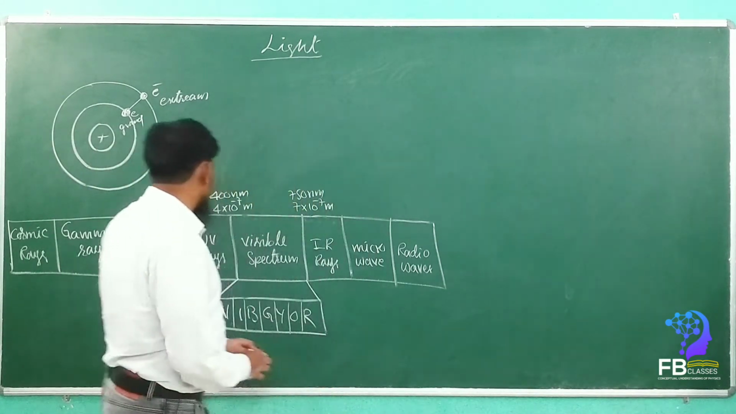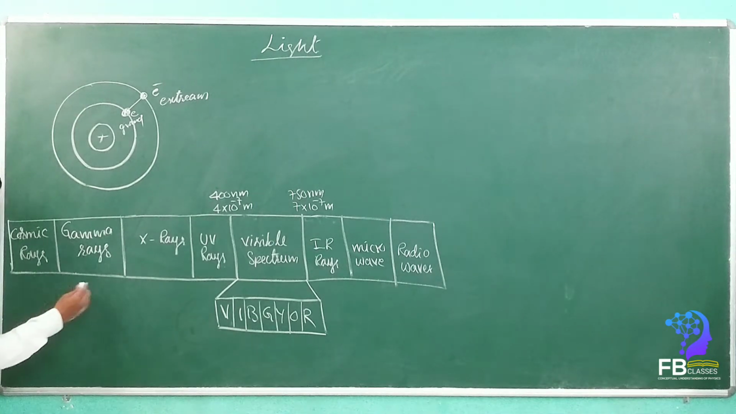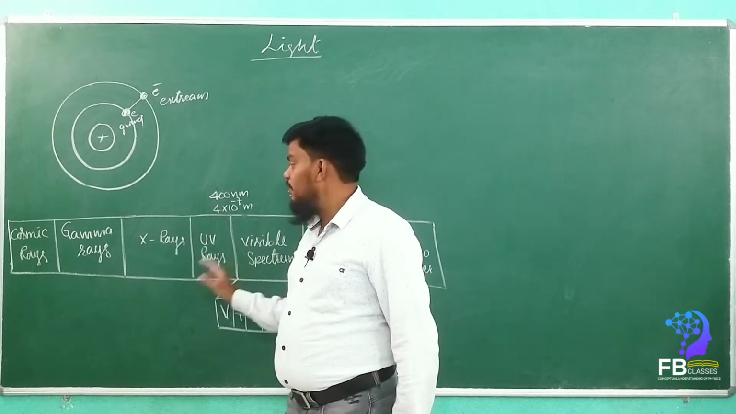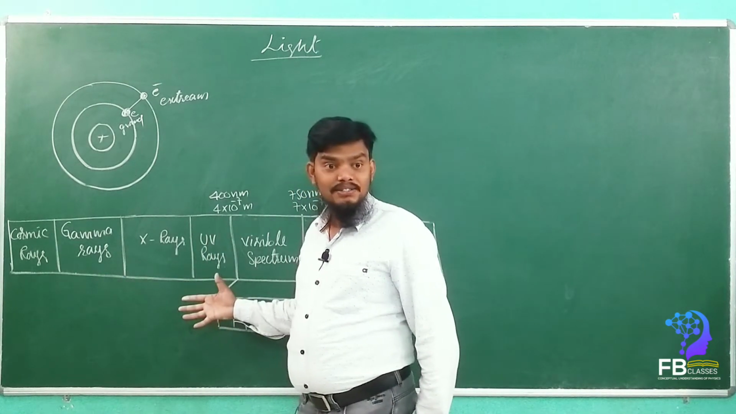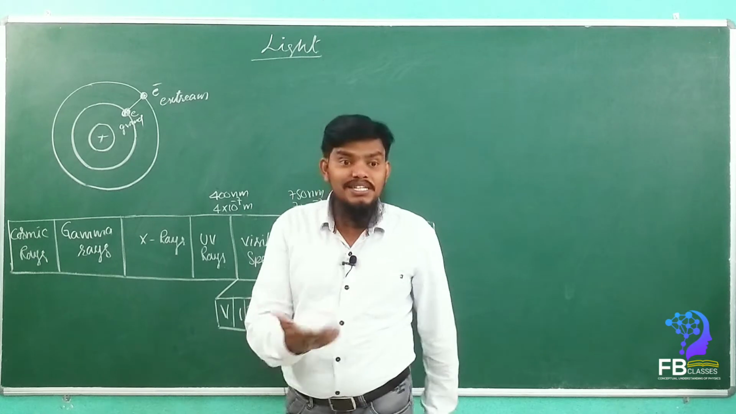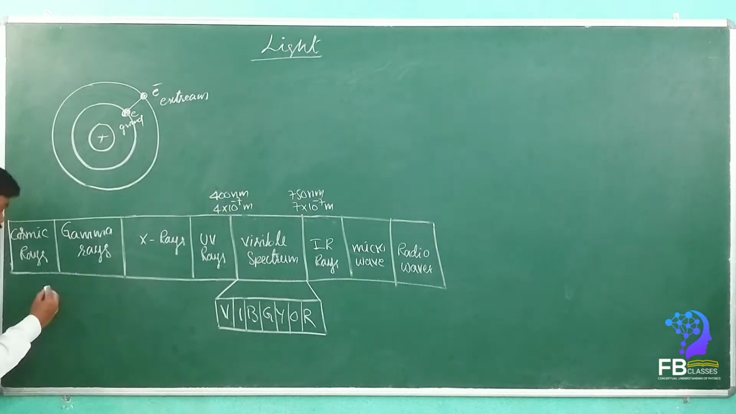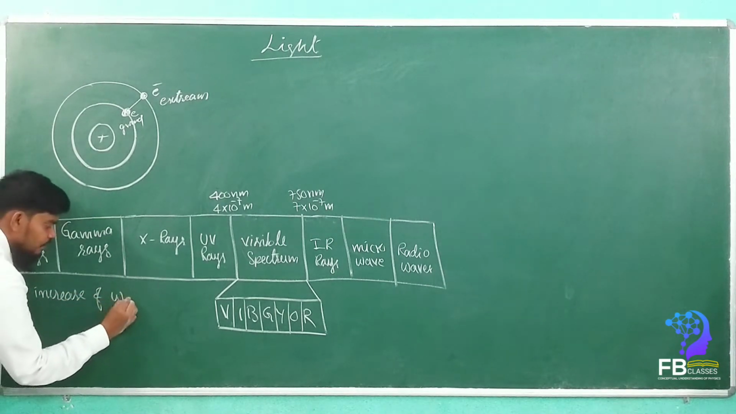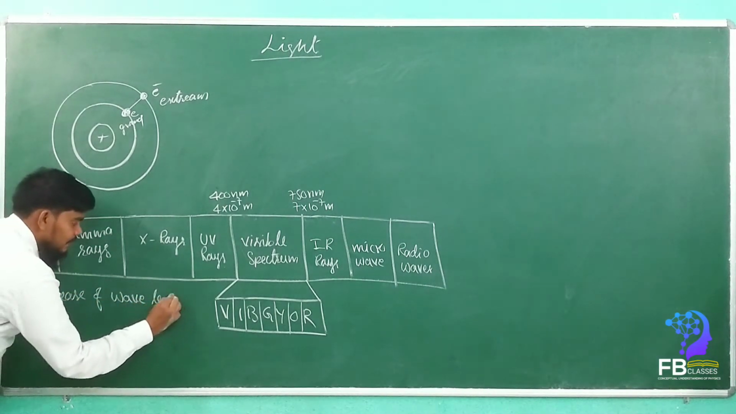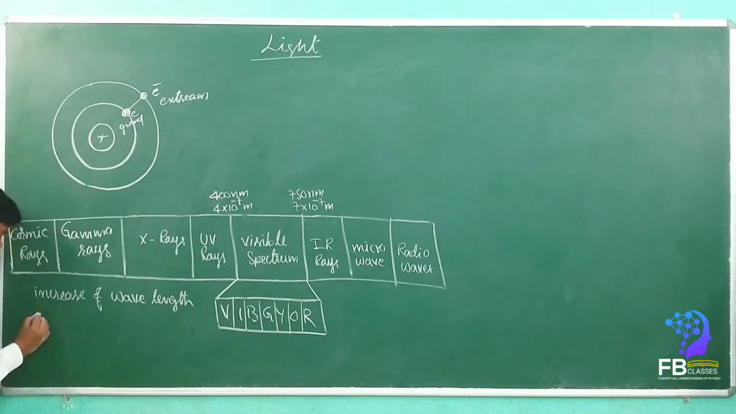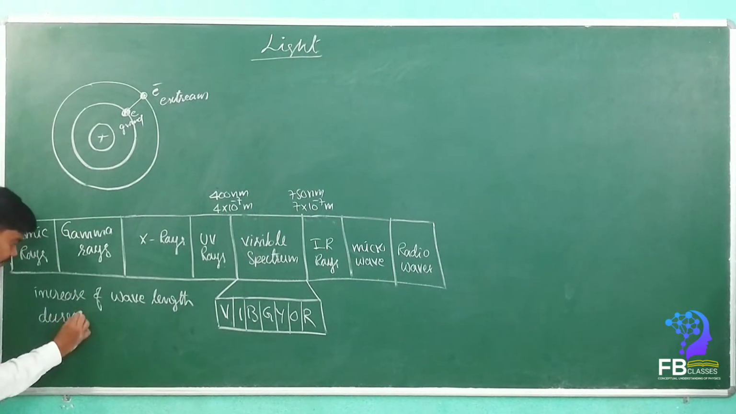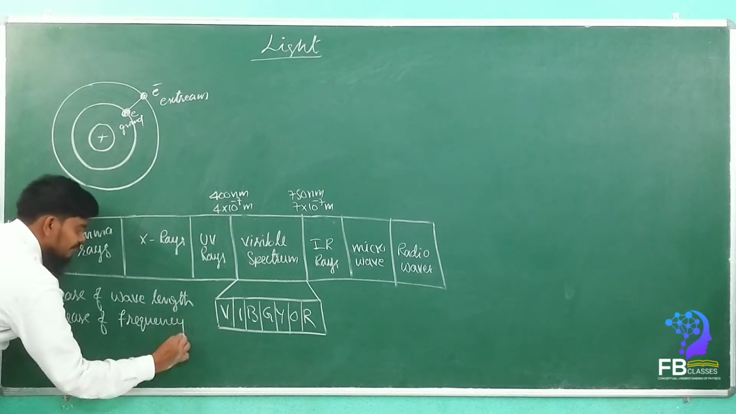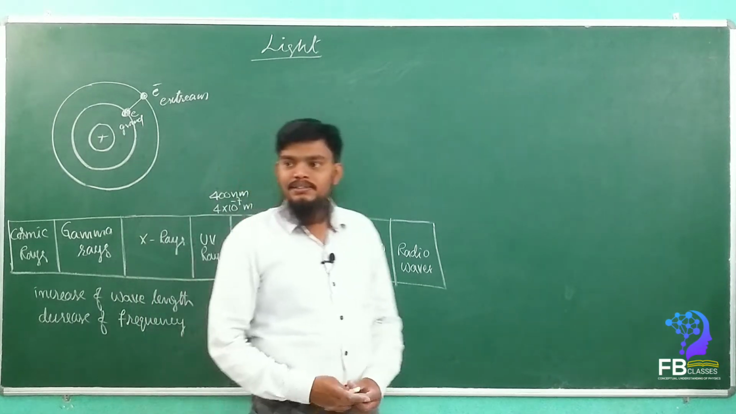What is the sequence order? Here the sequence order is from left to right. What will happen? The wavelength increases and the frequency decreases. This arrangement is an increase of wavelength and a decrease of frequency. Wavelength increases and frequency decreases.